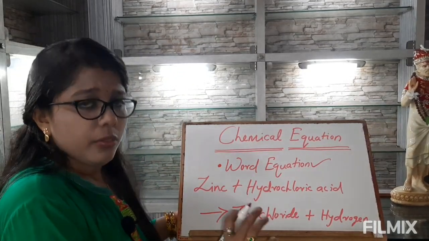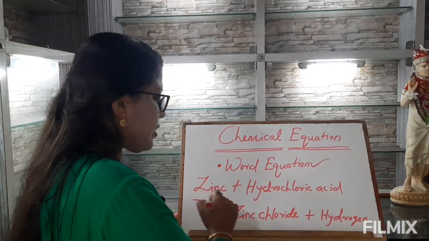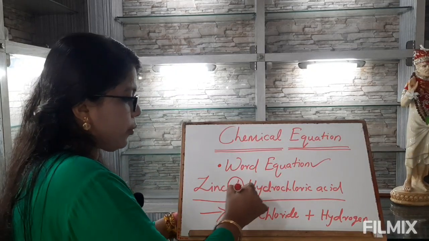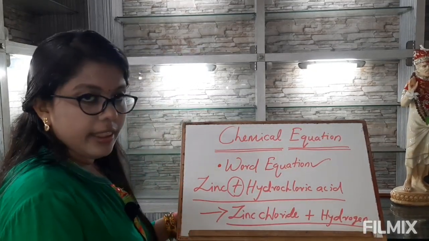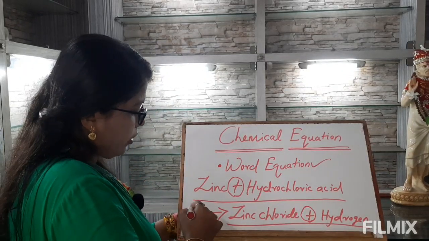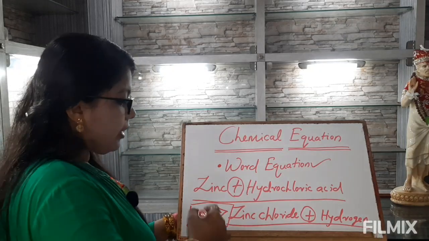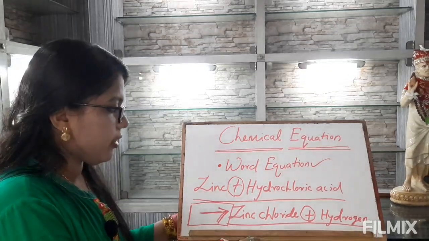In general, we can summarize in a word equation, the reactants are written on the left hand side with plus sign between them, and the products are written on the right hand side with plus sign between them. An arrow separates the reactants from the products, and the direction of the arrow always points towards the product.